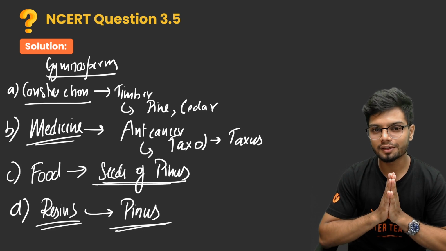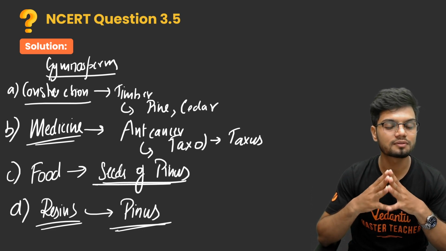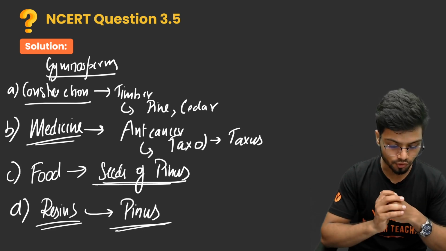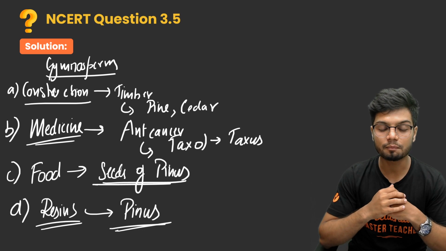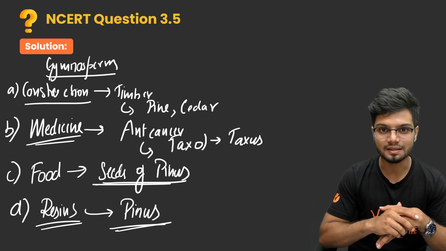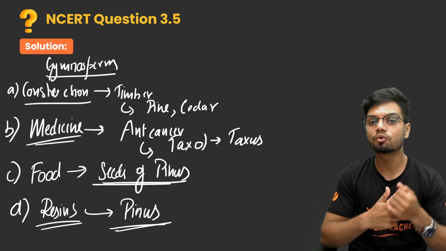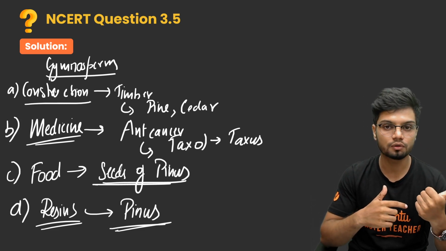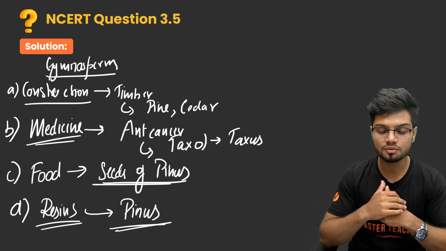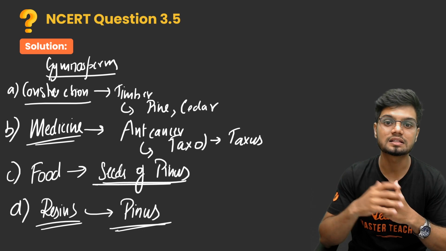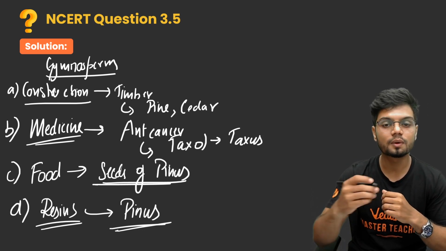Now, who can tell me what type of resin do we obtain from pinus? It is a special type. It has a special name to it. It starts from T. Let's see who can tell me what is the type of resin which we obtain from pinus. So those were the economic importance of gymnosperms as well as algae. In the algae, you need to mainly note about the CO2 fixation as well as the importance in the food chain. In gymnosperms, the construction, medicine and food, as well as the resin which comes out from the bark. So these were the different economic importance.